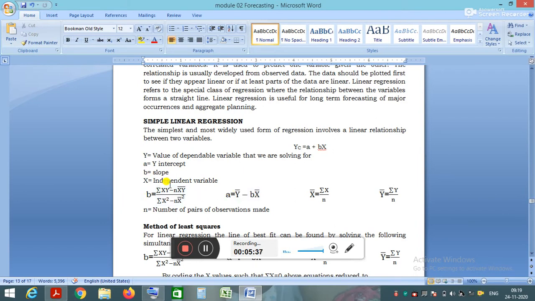B equals summation of x into y minus n into x bar into y bar, divided by summation of x square minus n into x bar square. X bar is nothing but the mean. X bar equals summation of x by n, the average value of x. Y bar equals summation of y by n. N is the number of pairs of observations made, meaning the number of periods, the number of observations made.